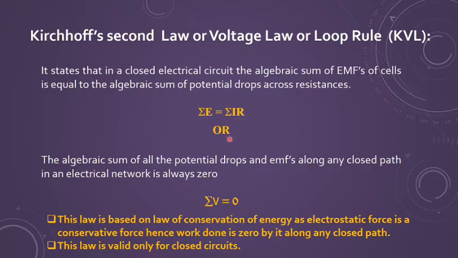Or another way of saying it is that the algebraic sum of all the potential drops and EMFs along a closed circuit in an electrical network is always 0. That is, summation V equals 0. Now you can either follow this way or you can follow that way. We are going to follow the second method, summation V equals 0.